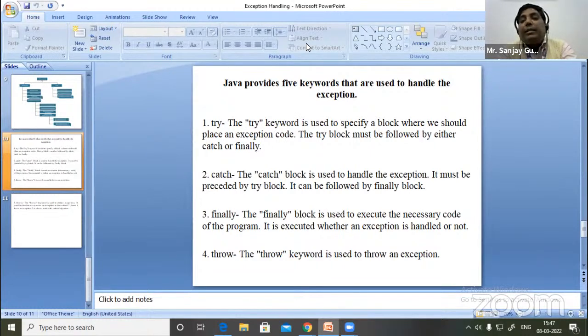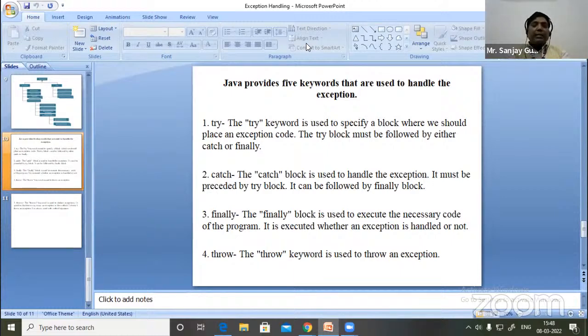Means whether the exception arises or not. If an exception arises, in that condition the finally block will execute. If an exception does not arise, then also the finally block must be executed. Means in the finally block, we always write the necessary code which must execute in both conditions. That code is written in the finally block.